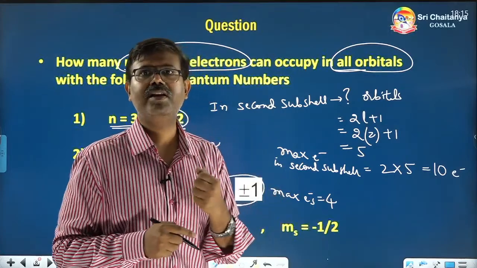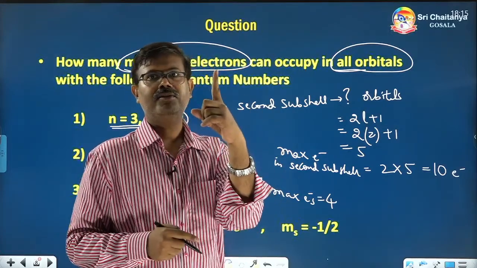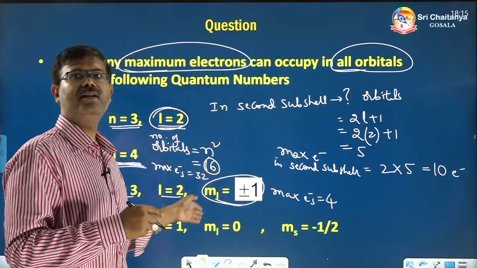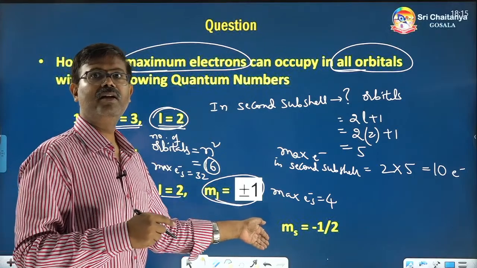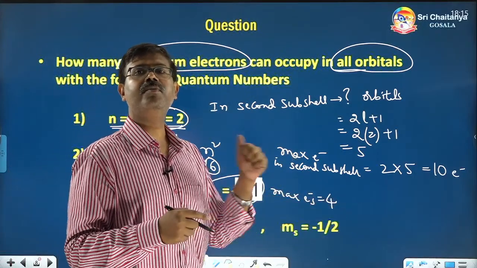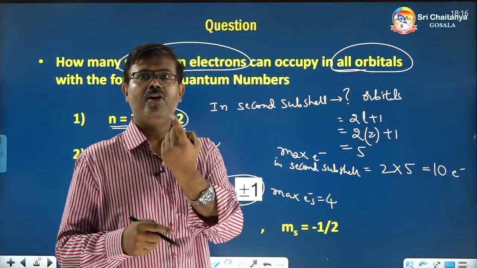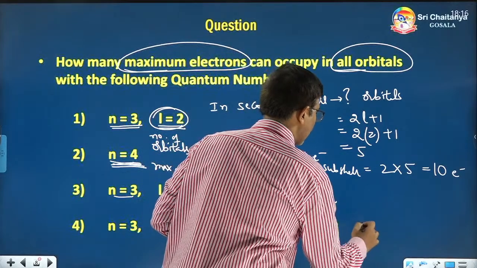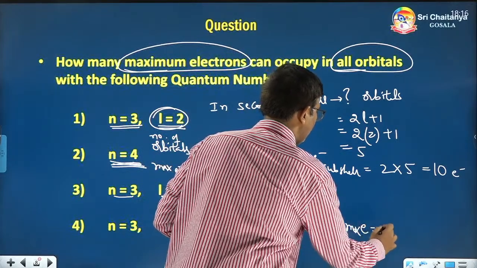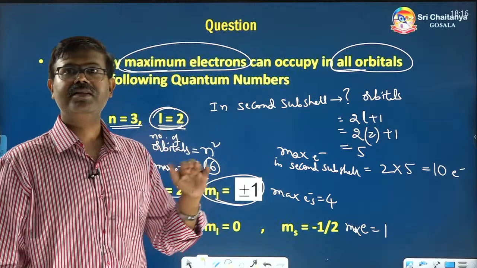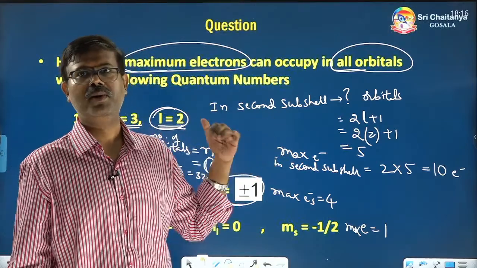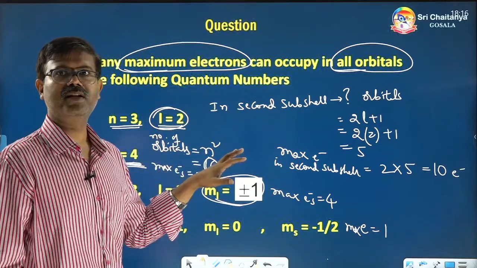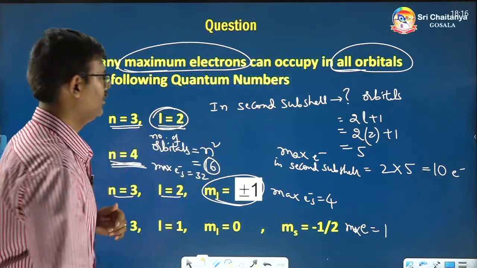Then how many electrons will have these quantum numbers? Only 1. You have given the city, street, house, and in that house with this name, how many persons will exist, they are asking. Only 1 person, 1 electron only exists. So here maximum electrons will be 1. This is one model question which you may get in exams. I hope you understand this question. I will go to the other one.